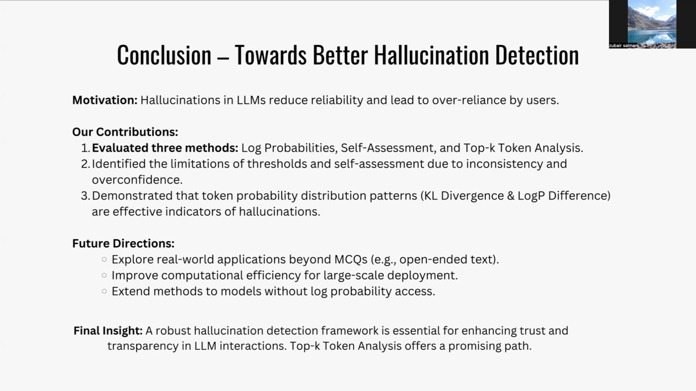Now, we know a robust hallucination detection framework is essential with the growing reliance on these models, for enhancing trust and transparency in LLM interactions. And top K token analysis offers a promising path. Just to finish this presentation, we want to talk a bit about our limitations. First of all, we only focused on MCQ data, and we know most of these tasks are general tasks leading to comprehensive answers. Now, we need to test these methods on those scenarios as well.